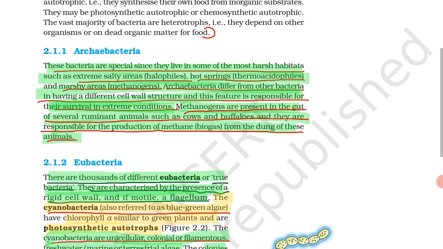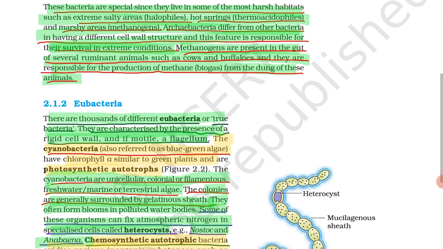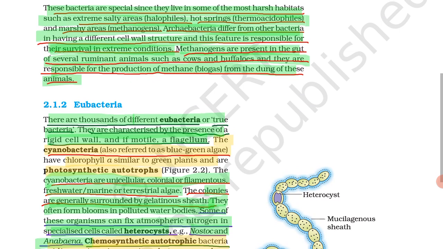Very important, which I have underlined by red and green. It is very important from the exam point of view. They may ask a question from anywhere. So methanogens produce which gas? The answer must be methane gas, from which material? You must know it is prepared from the dung of animals like cows and buffaloes.